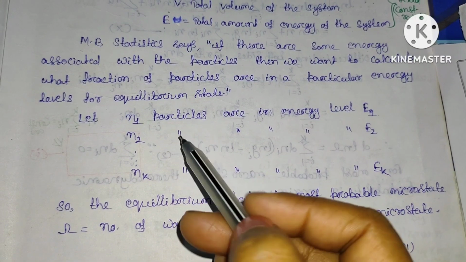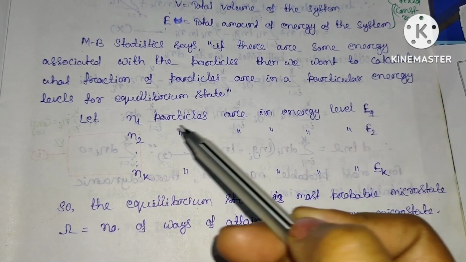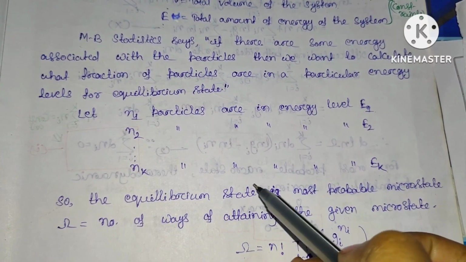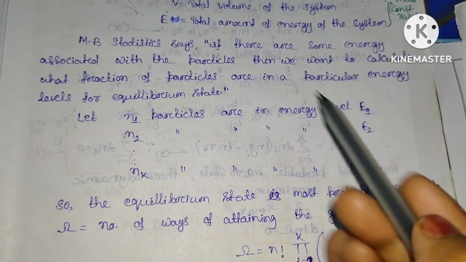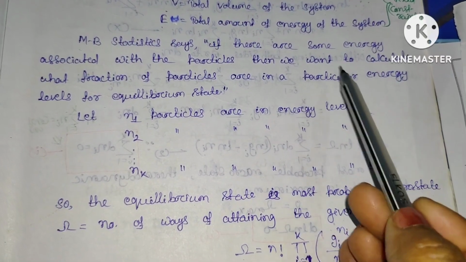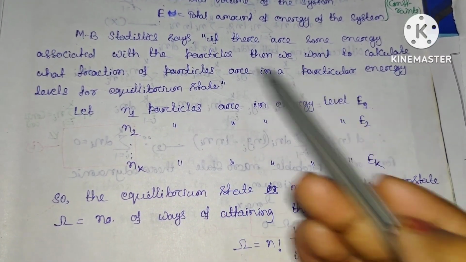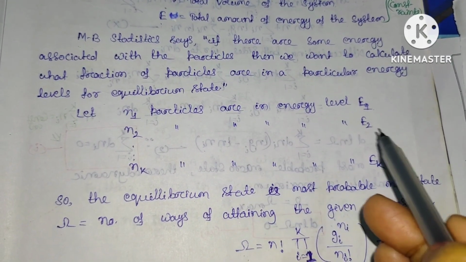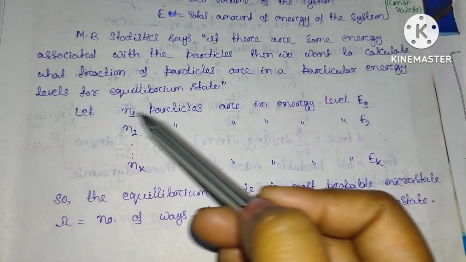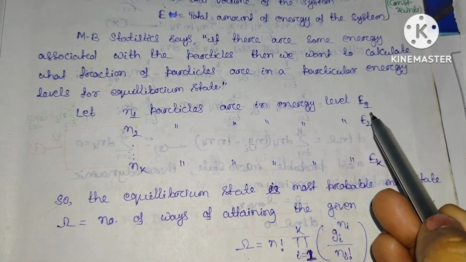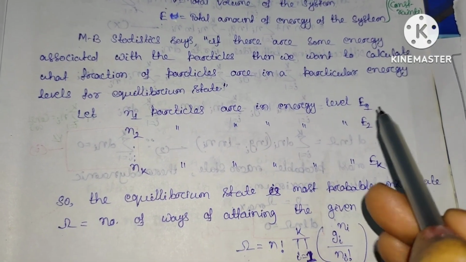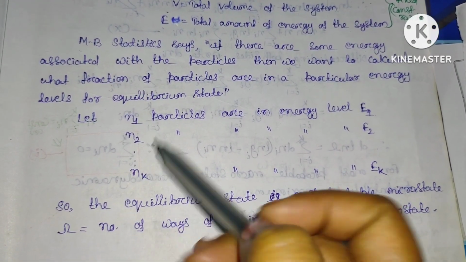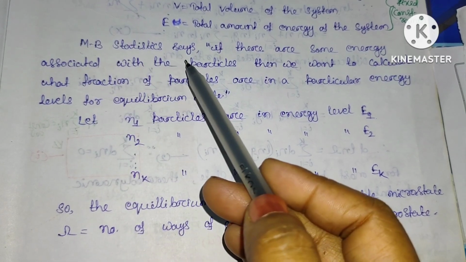It means that suppose N1 particles are in energy level E1, N2 particles are in energy level E2, and so on. Nk particles are in the energy level Ek. So it says that if there is some energy associated with the particles, then we have to calculate what fraction of the particles are in a particular energy state. If we consider the equilibrium state, suppose we are considering this E2 energy state. In this E2 energy state, what fraction of the particles are available, that is what the Maxwell-Boltzmann statistics defines.